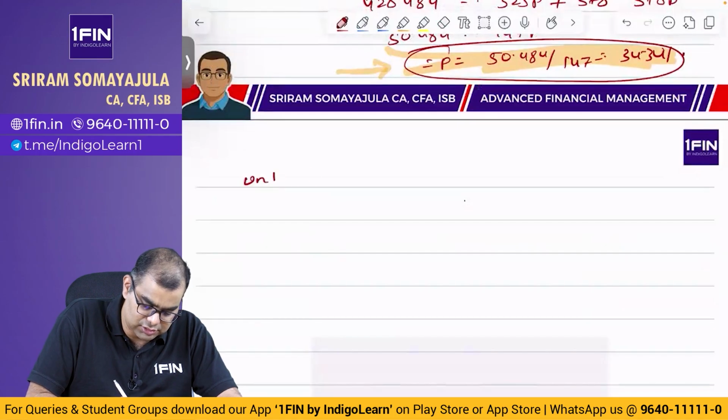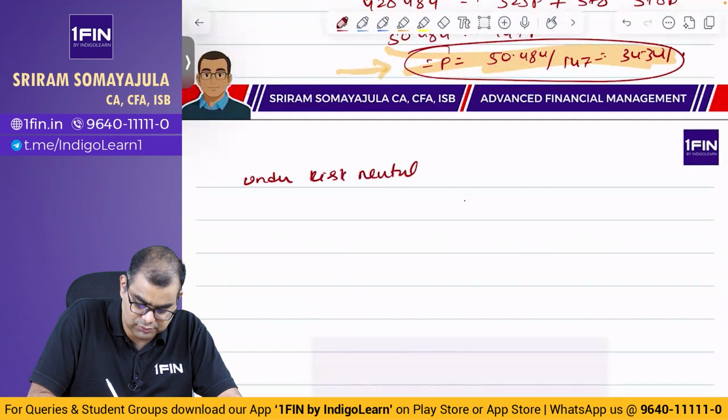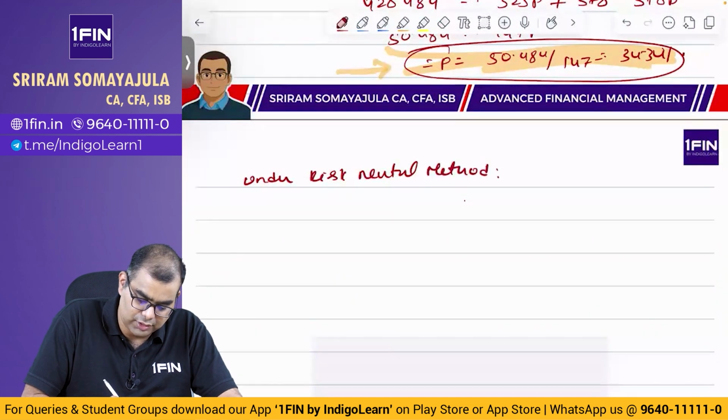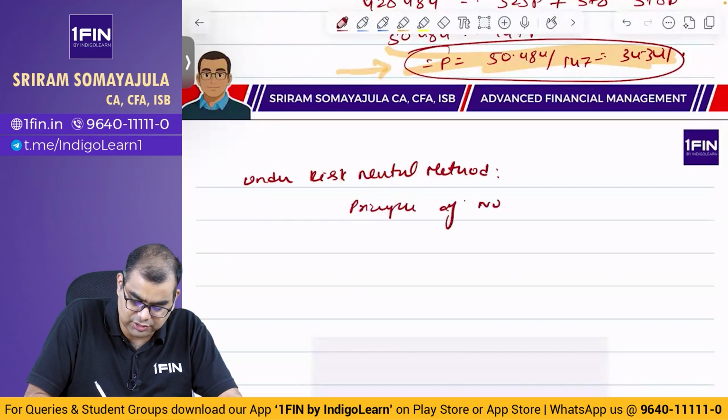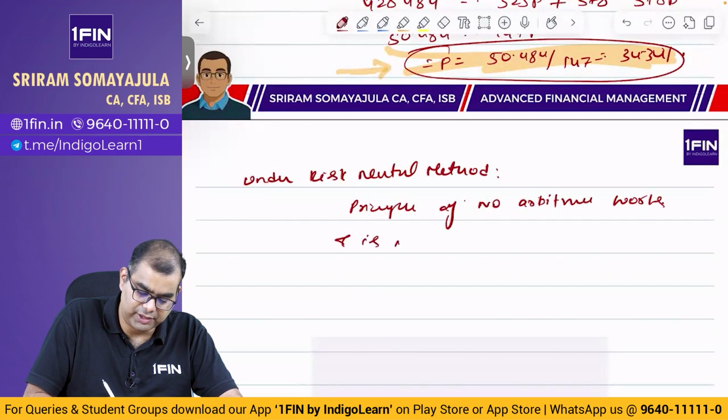Under risk neutral method, principle of no arbitrage works and is independent of risk preferences.